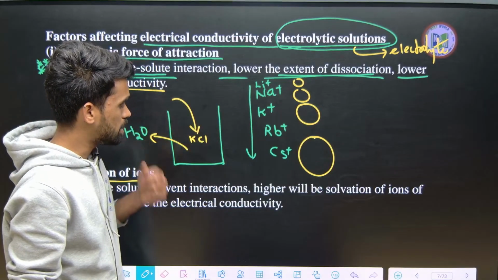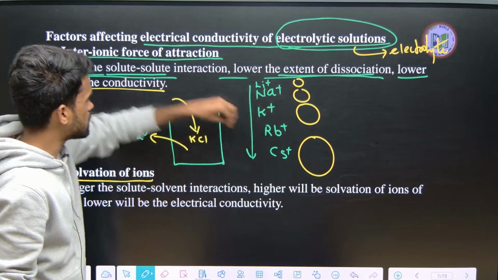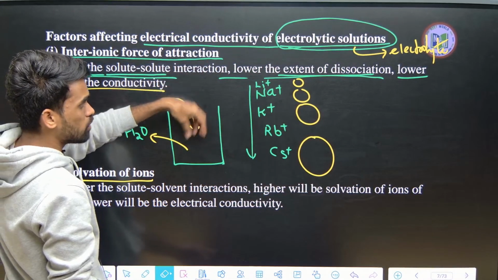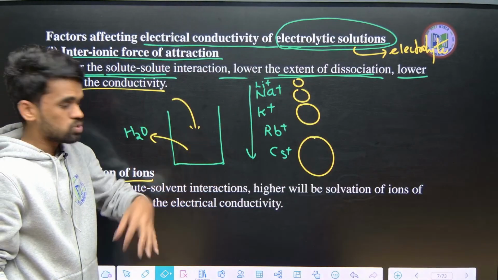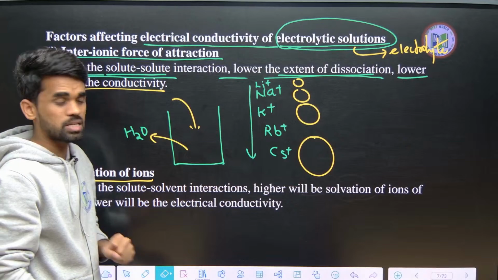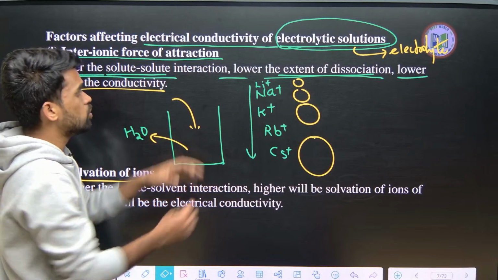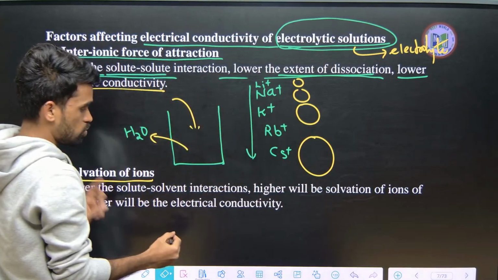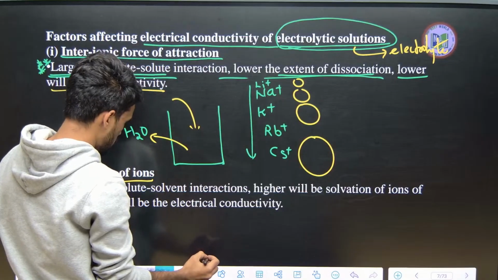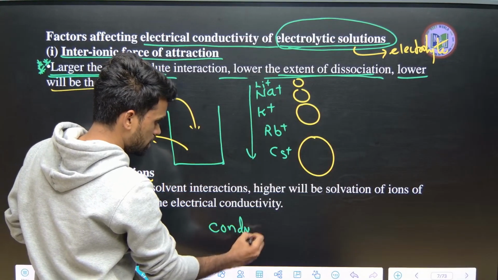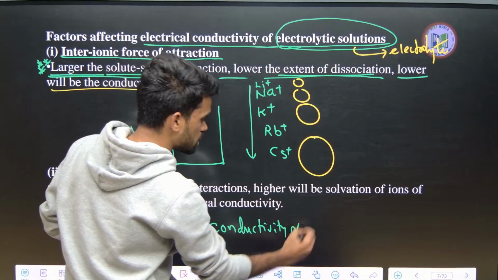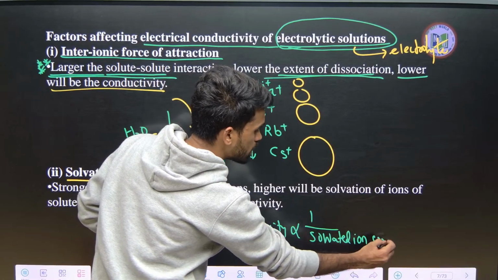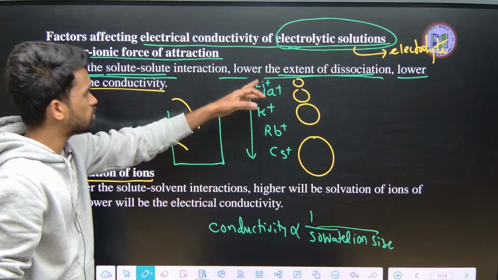Now we are keeping these ions in the aqueous medium, and I am asking which ion will be more conductive, which has more conducting capacity. In this case, you need to check the solvated ion size. So I am writing here: conductivity is inversely proportional to solvated ion size. Why solvated ion size? Just look here, guys, all of them have a +1 charge.